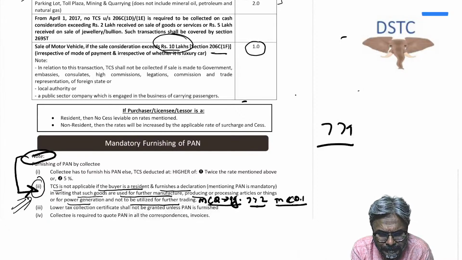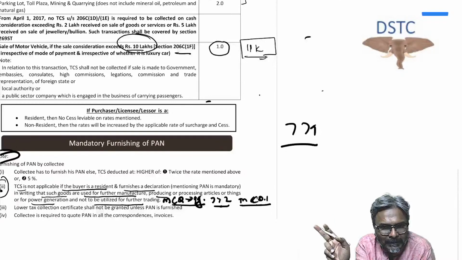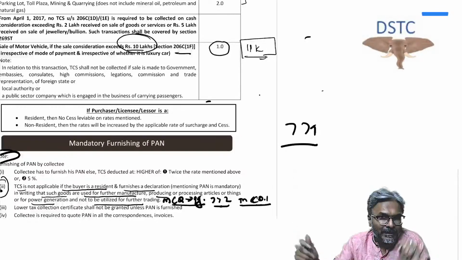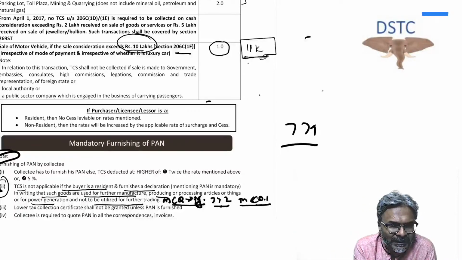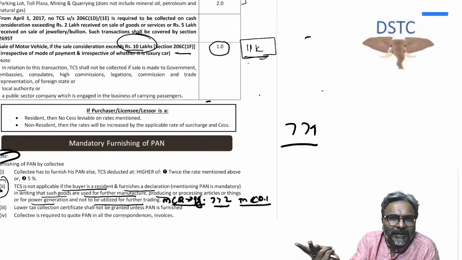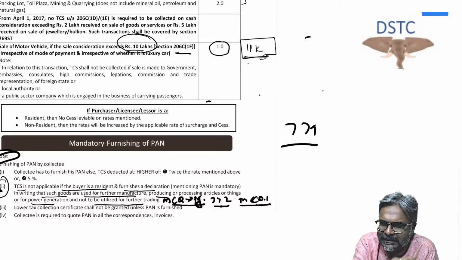By the way, be careful. Say 11 lakhs, students, in this case. TCS and TDS are two different concepts. If TCS is not collectible, that does not mean that TDS you cannot deduct, because the TCS obligation is on the seller, and the TDS obligation is on the buyer. Therefore, the buyer would be under the obligation to deduct the TDS. Had the TDS obligation been on the seller, which is never the case, then the conflict would have arisen. But here there is no conflict. The obligation of TDS is on whom? On the buyer, and that is the reason why the TDS will definitely be deducted in this case.